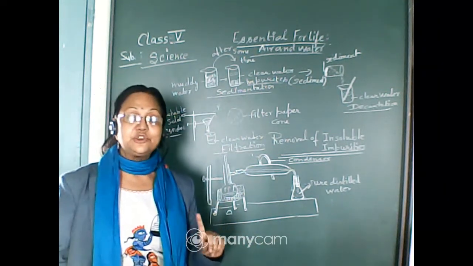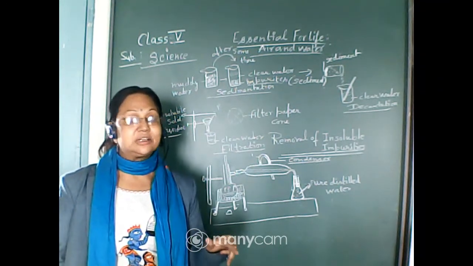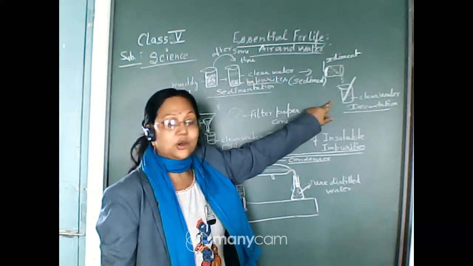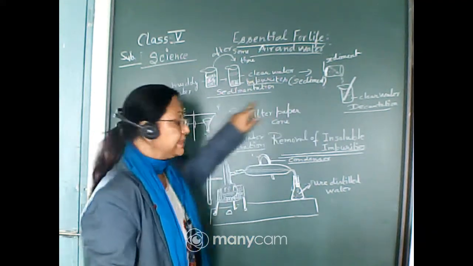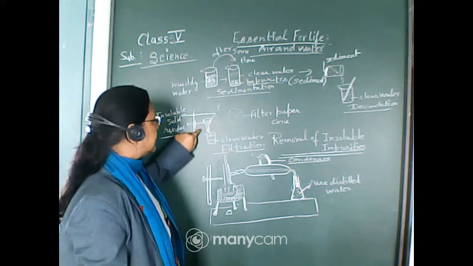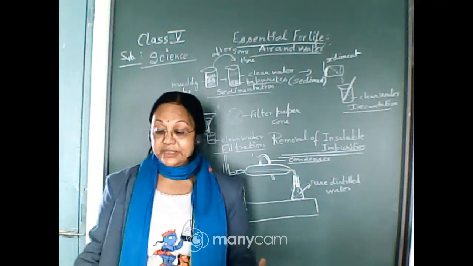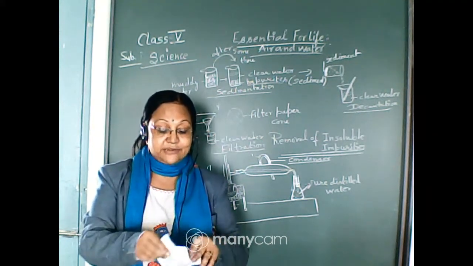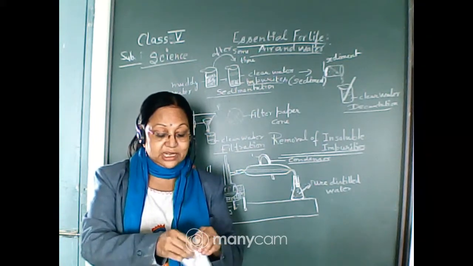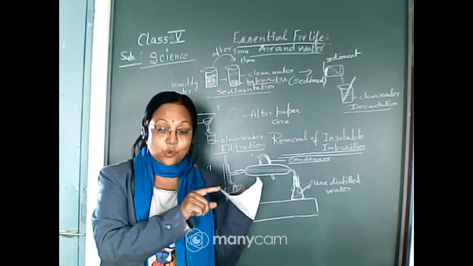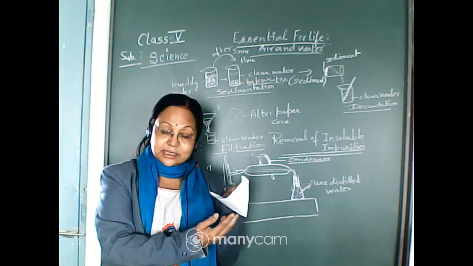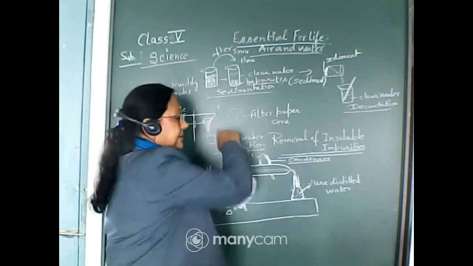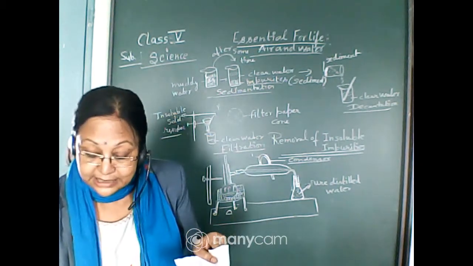I have shown you how to make the cone of the filter paper, and then we keep it inside the funnel. The water from the decantation is poured into this funnel. Now what will happen? Within this filter paper, the insoluble impurities will not filter through, and they will settle within this cone, which is placed inside the funnel.